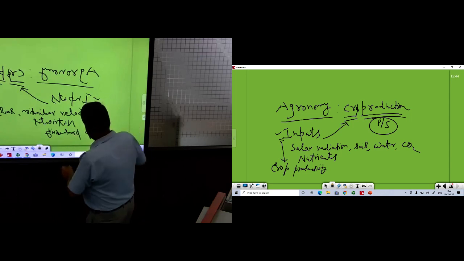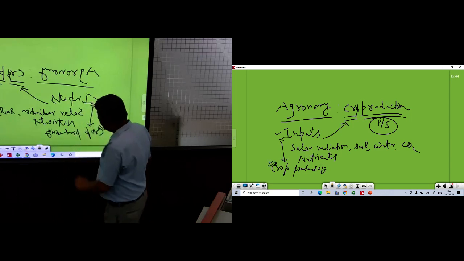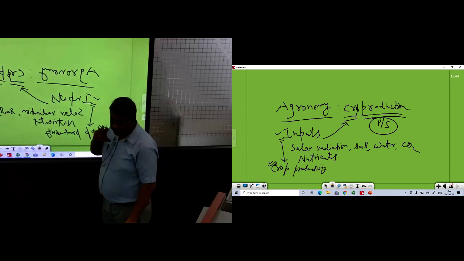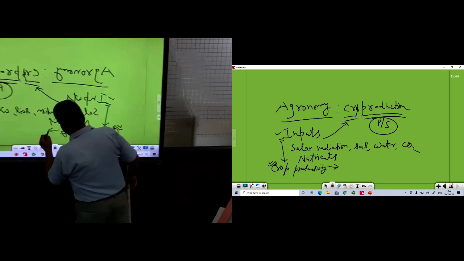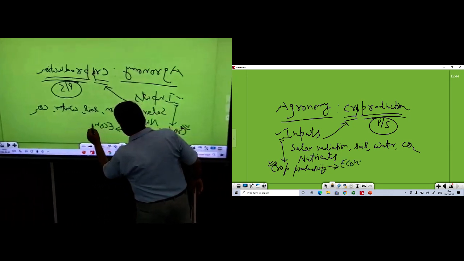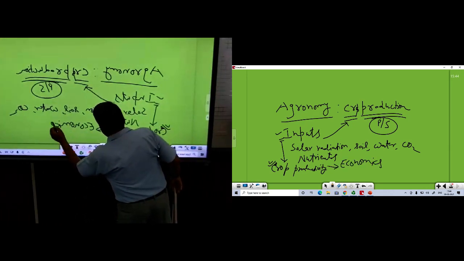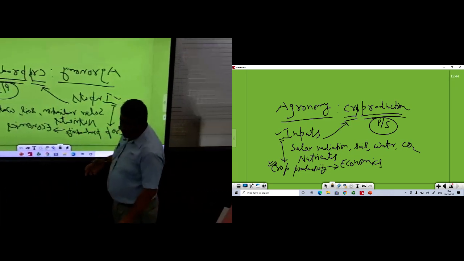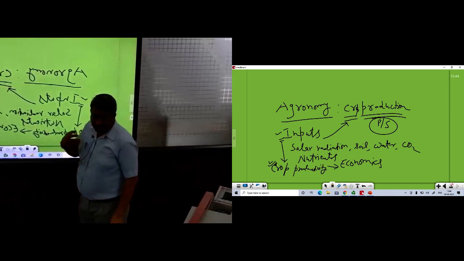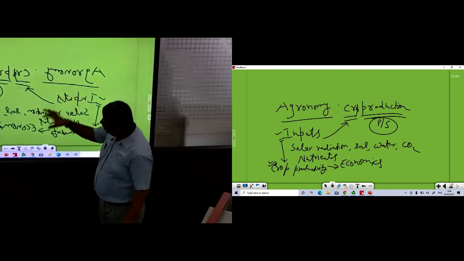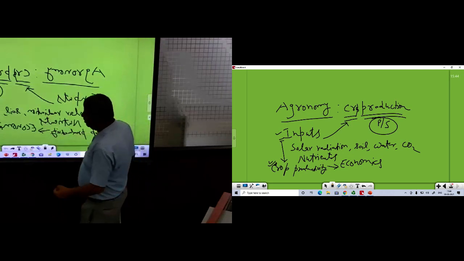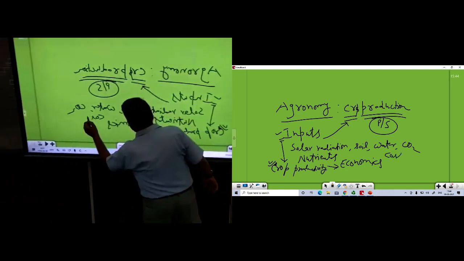Okay. So it means agronomy aims at higher crop productivity, but another aspect is that it also takes care of economics. Economics in the sense of how to get maximum production with minimum cost. So agronomy also covers economics by considering the cost of cultivation.